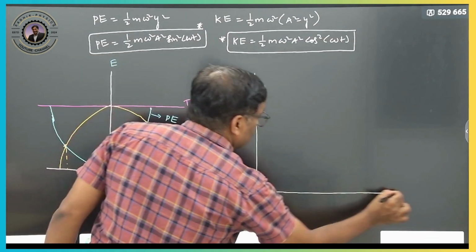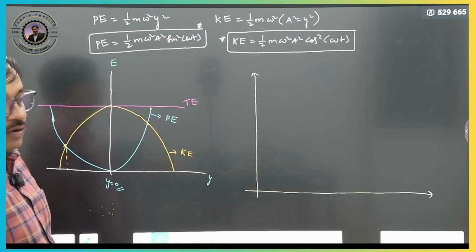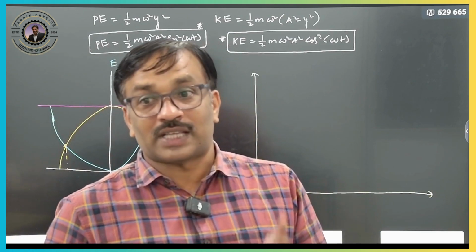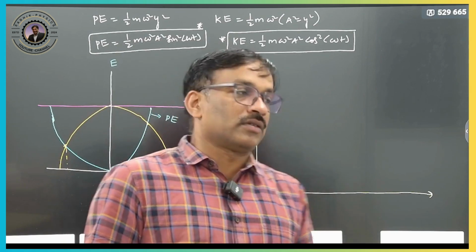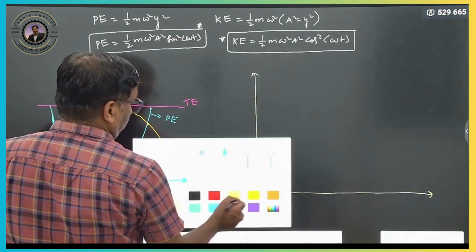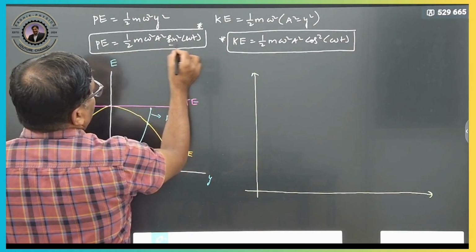The sine graph is different, the sine square graph is different. Be careful. The sine graph has negative values, so in the sine square graph, negative values also become positive values. Clear? Therefore, here potential energy is a sine square graph.